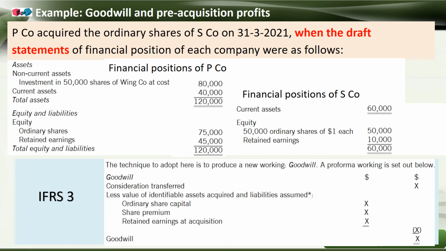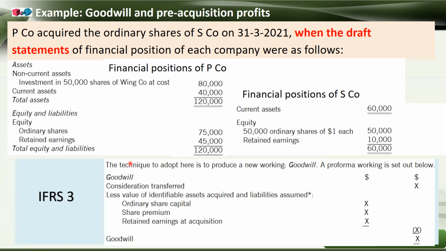In the non-current assets, investment in 50,000 shares at the cost of 80,000, and current assets are 40,000, so the total is 120,000. Similarly, in the equity and liabilities portion, ordinary shares 75,000 and retained earnings 45,000, so 120,000. On the right-hand side, the subsidiary's draft statement shows current assets worth 60,000 and equity of 50,000 ordinary shares of one each, and retained earnings.